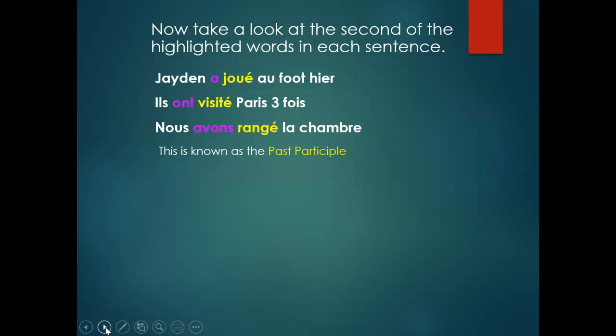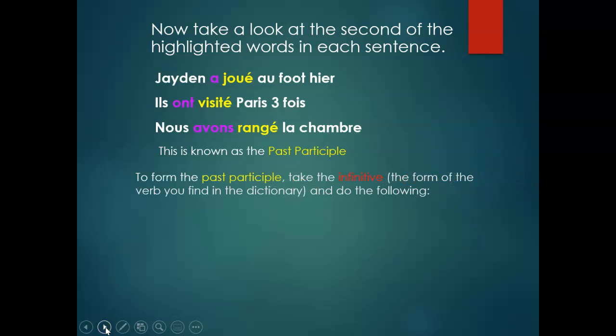They all have é accent aigu at the end. And this word is known as the past participle, le participe passé. So to form the past participle, you take the infinitive, the form of the verb you find in a dictionary as a reminder, and you do the following.